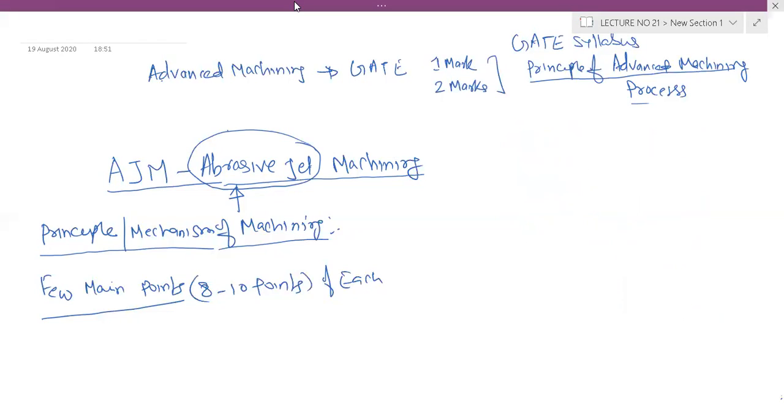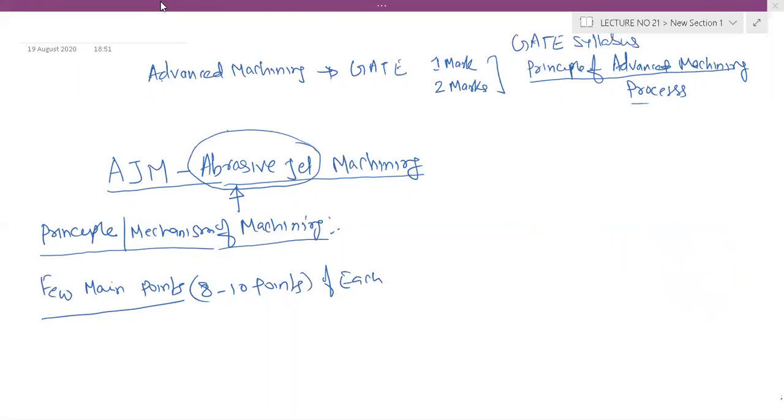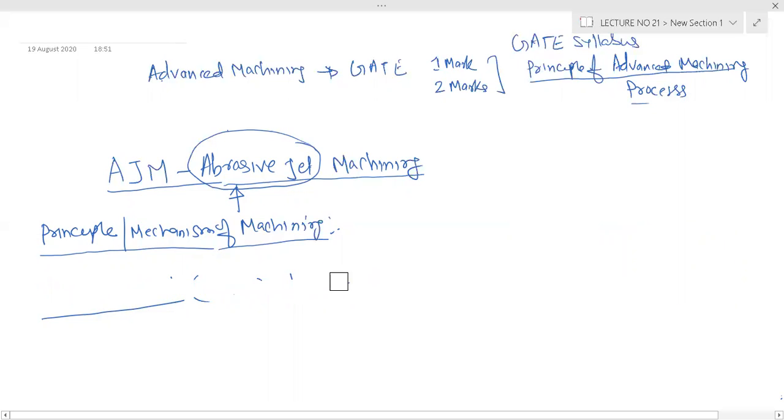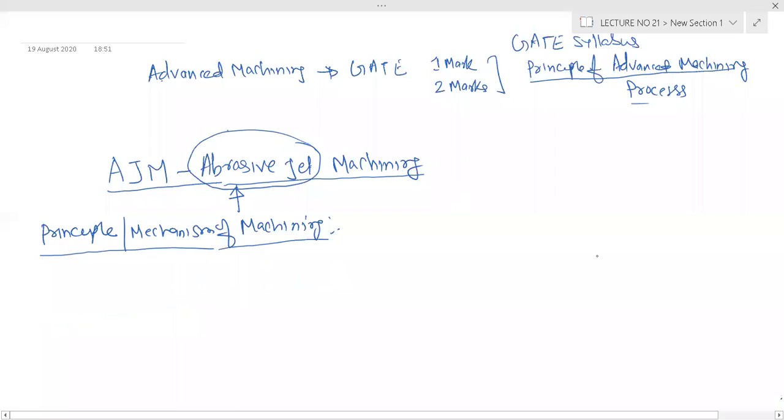So what is the principle of machining? The principle of machining in abrasive jet machining is very simple. Let us draw the picture first. A picture gives you 100 expert opinions, and a video gives you 1,000 expert opinions.